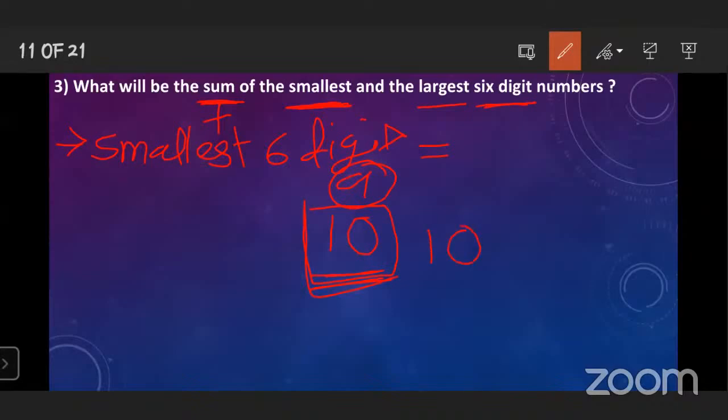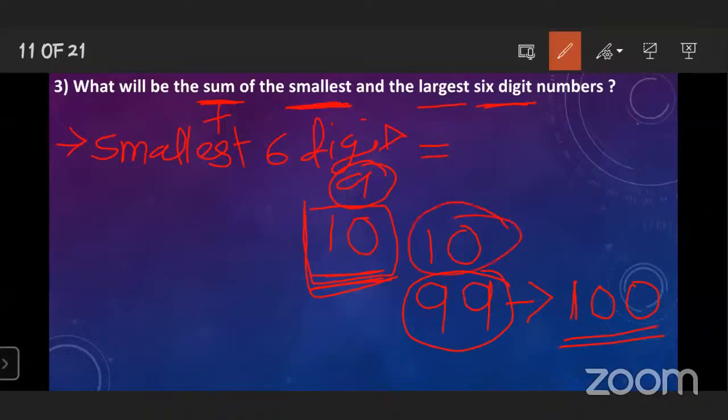Which is the largest 2-digit number now? 99. Because after 99, which number will come? 100. So 100 is a 3-digit number. So the largest 2-digit number is 99, and the smallest 2-digit number is 10, because before 10 is 9, which is a 1-digit number.